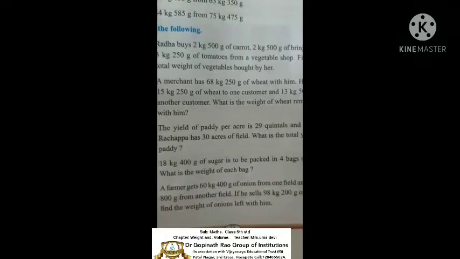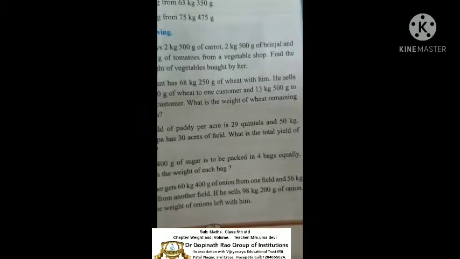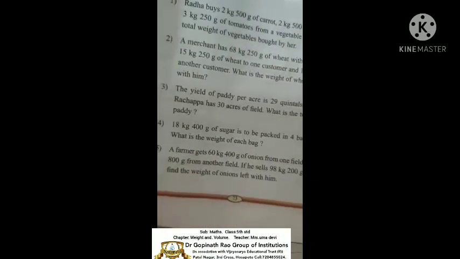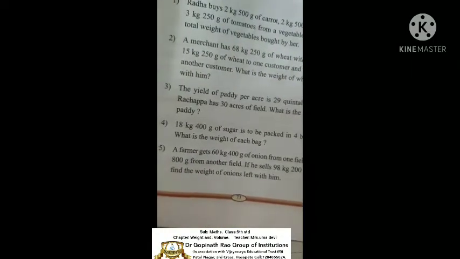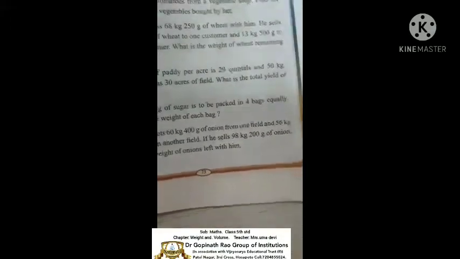The yield of paddy per acre is 29 quintals and 50 kgs. Rachappa has 30 acres of field. What is the total yield of paddy? Total means what? Adding. Okay.